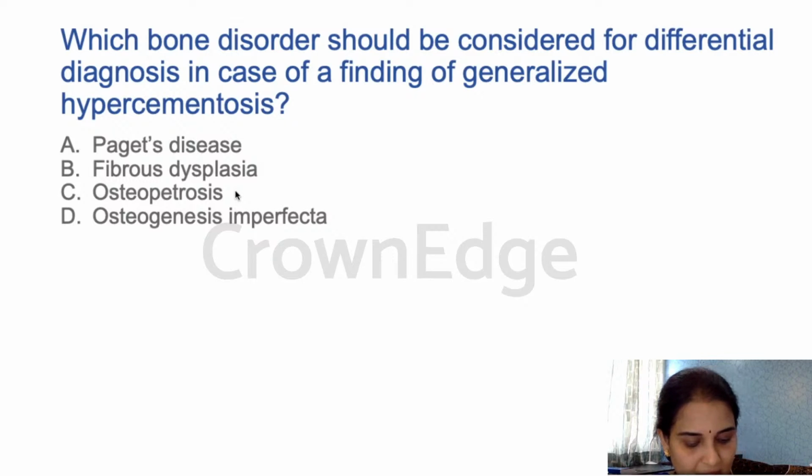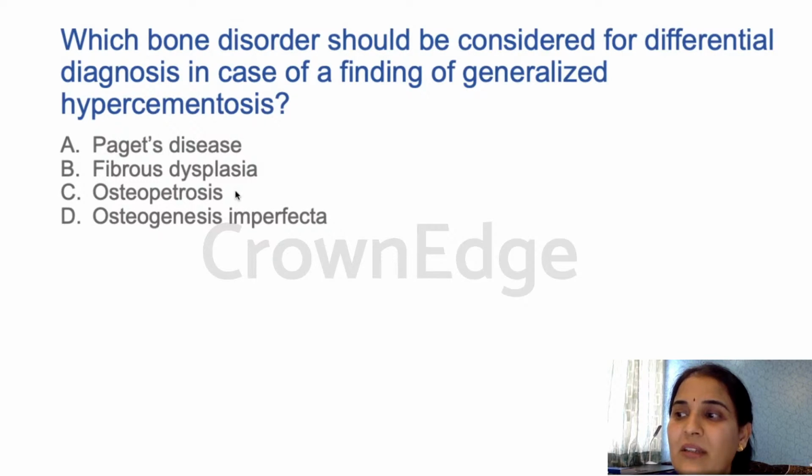Now I'm getting the answers. The answer is A, Paget's disease. Yes, most of you answered correctly. Paget's disease is the answer, where you see generalized hypercementosis of the teeth in the radiograph. You can see that every tooth is showing the feature of hypercementosis.